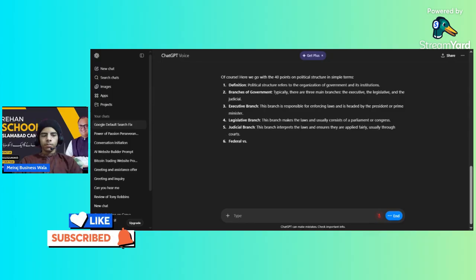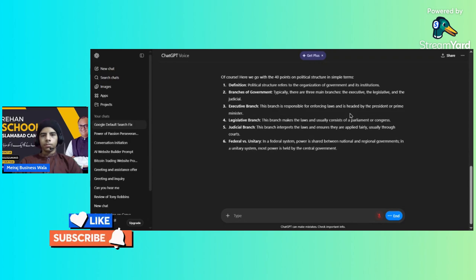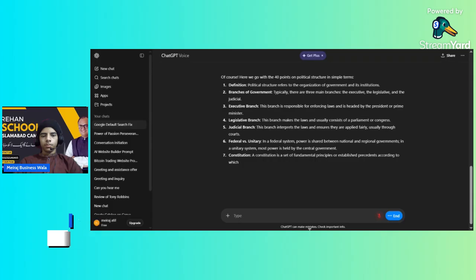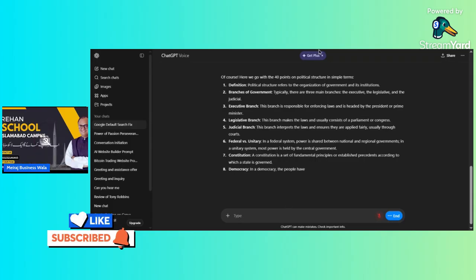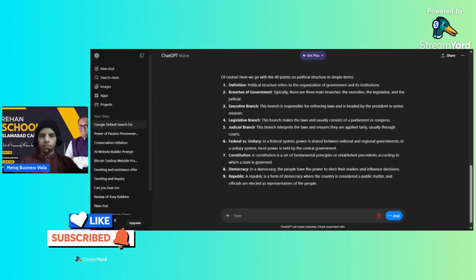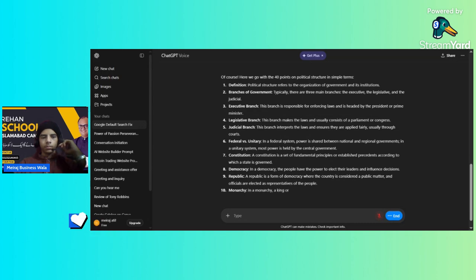Six, federal versus unitary. In a federal system, power is shared between national and regional governments. In a unitary system, most power is held by the central government. Seven, constitution. A constitution is a set of fundamental principles or established precedents according to which a state is governed. Eight, democracy. In a democracy, the people have the power to elect their leaders and influence decisions. Nine, republic. A republic is a form of democracy where the country is considered a public matter and officials are elected as representatives of the people. Ten, monarchy.